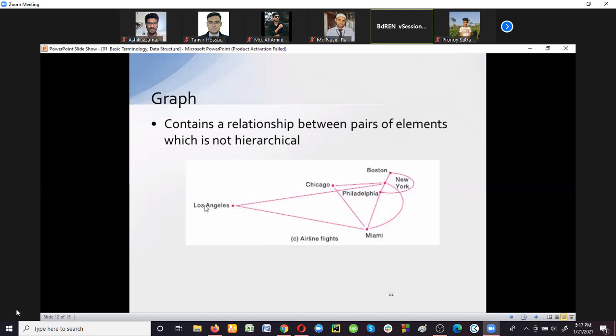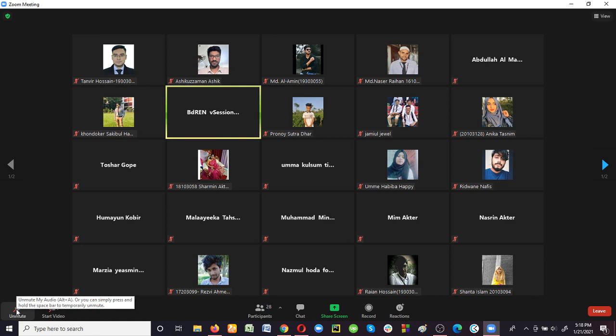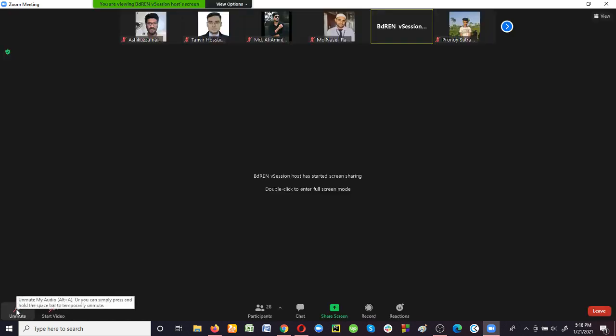So this Los Angeles, Chicago, Boston, New York, Philadelphia, Miami, these are some states' names. These are items as nodes. So in graph, there will not be any hierarchical relationship, but still you can create some relationship between two data items. Or let me create the graph here.